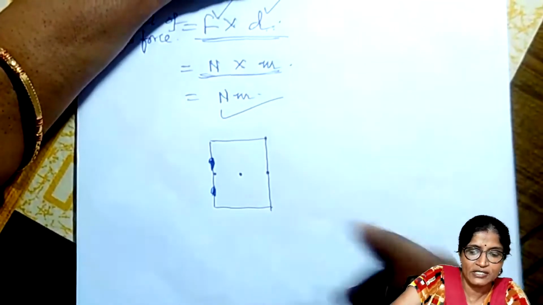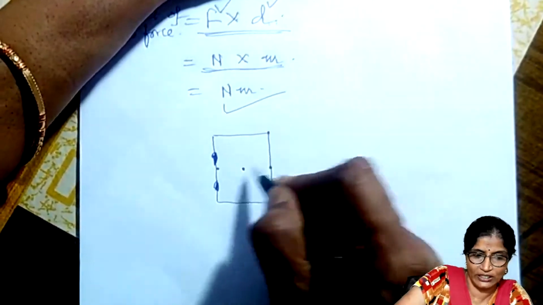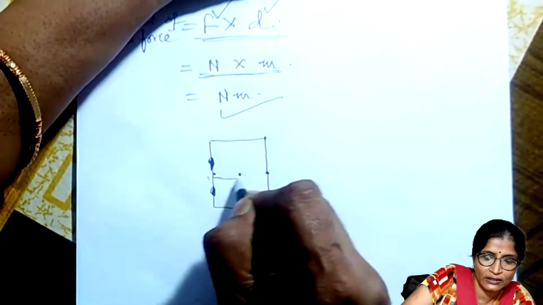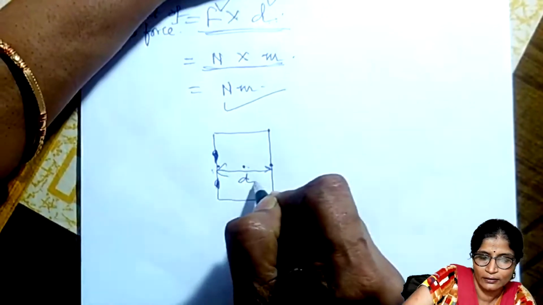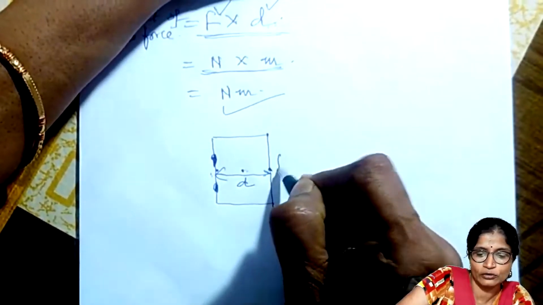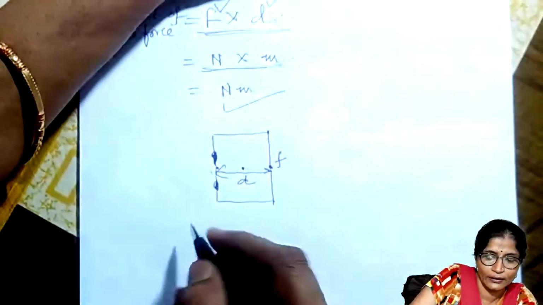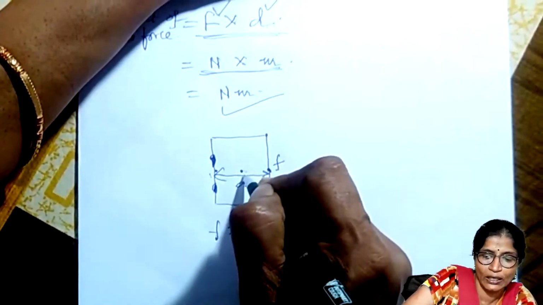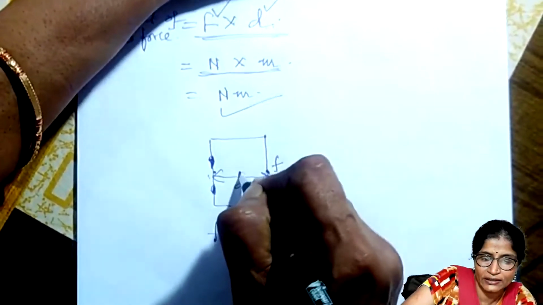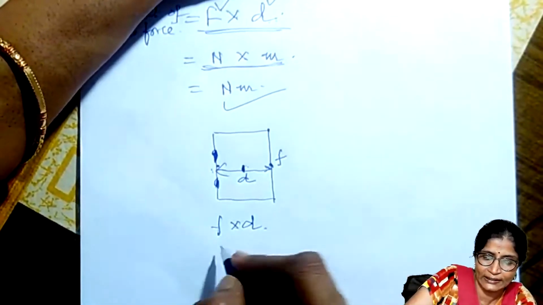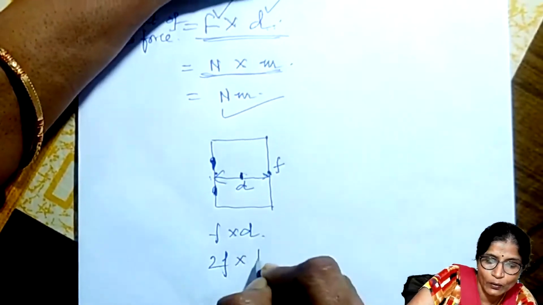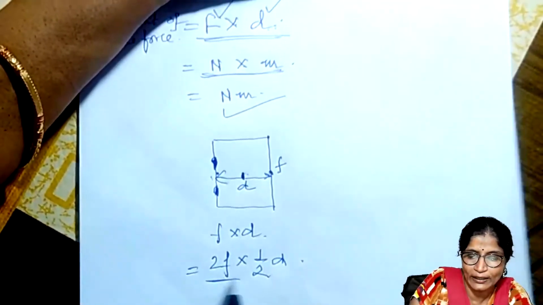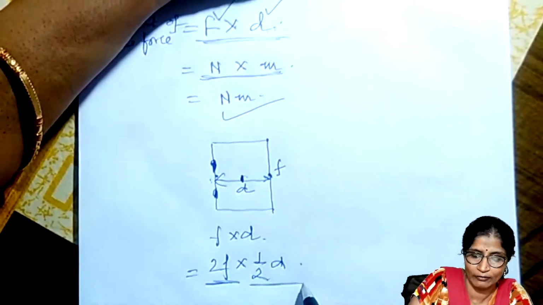It means turning effect depends on what? Suppose you are applying the same force here, where the distance is D, and you are applying the force F. Then your moment of force will be equal to F into D. But when you are putting your hand here, at that time you require 2F into half D. The turning effect of the force, for that you will require twice the force and the distance will be half.